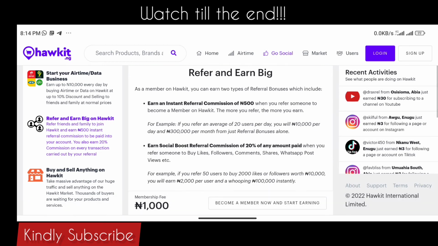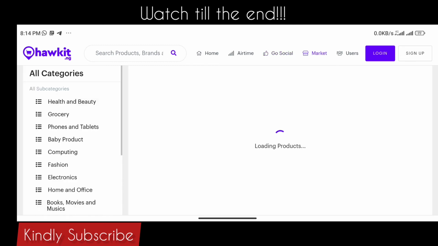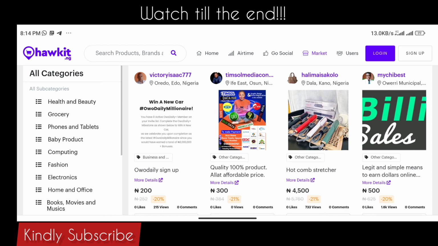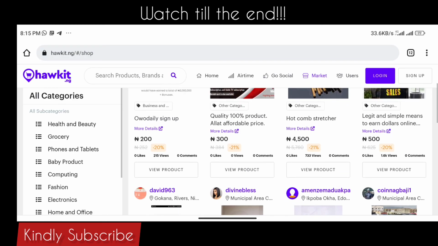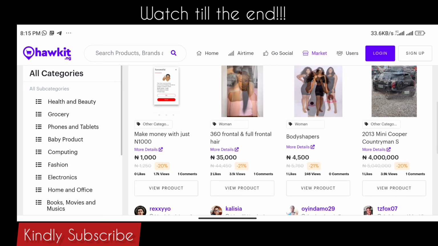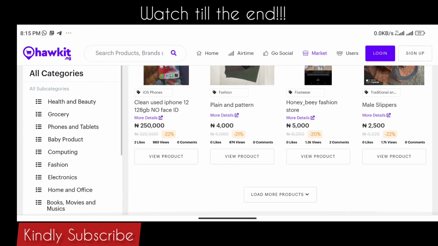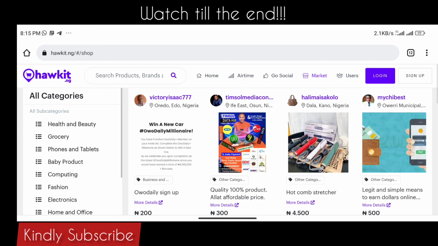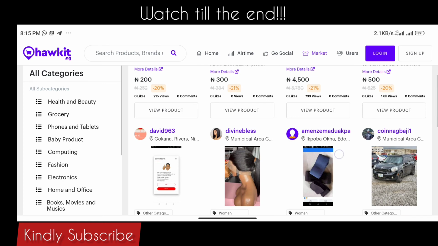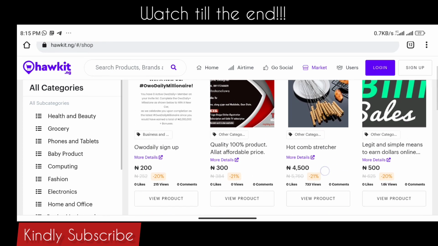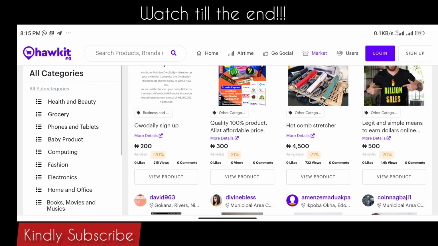And you can also post your advertisements on this app. If you click on buy and sell anything, you can see different ads from people. You can also post your advertisements here and it will reach a lot of buyers. As you can see, this one reached 733 views.